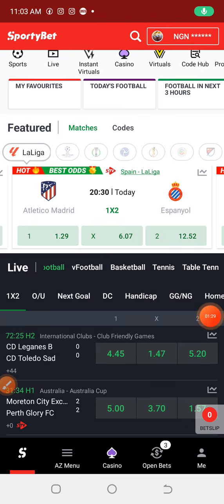So now, without wasting much of our time, it can be very easy to predict this particular game. What you just need to do is find the game that you want to predict home team over 0.5 goals on. But how will you find it? Very easy, and it won't take much of your time, because doing analysis can sometimes take a very long period of your hours in a day.